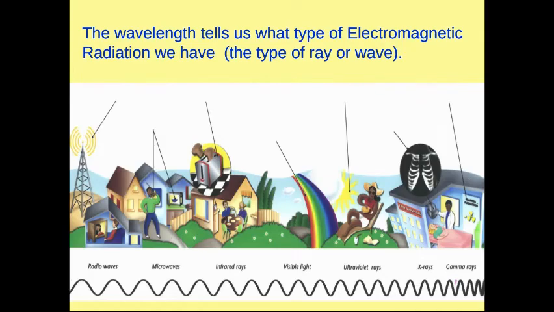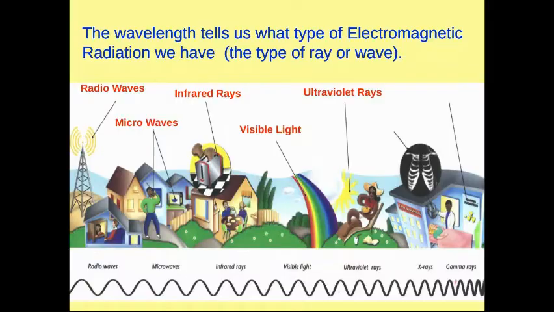The wavelength tells us what type of electromagnetic radiation we have, the type of ray or wave. We have radio waves, microwaves, infrared rays, the only type of light that we can see, visible light, ultraviolet rays, X-rays, and the most energetic, gamma rays.